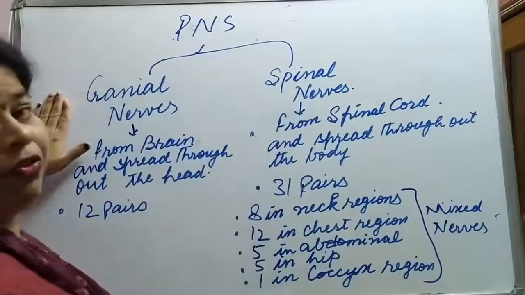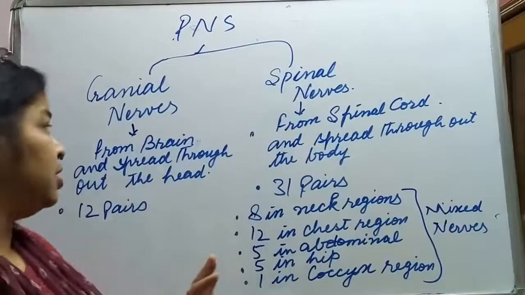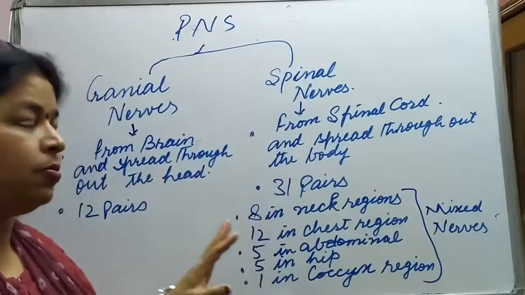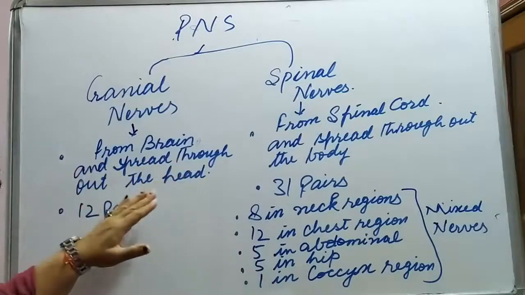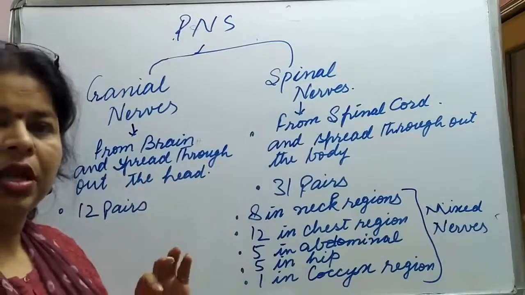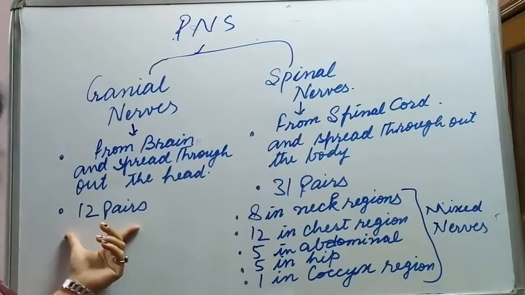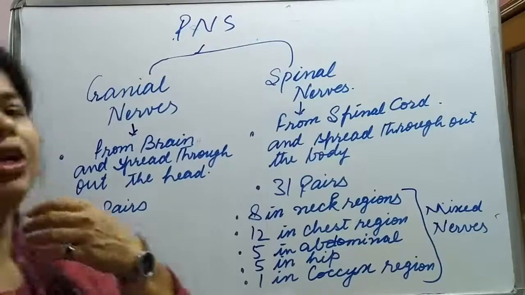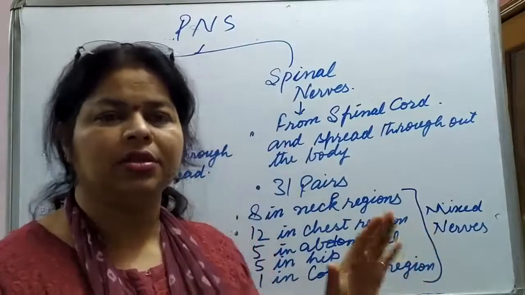Now the function of cranial nerves, and what are cranial nerves? As we have discussed earlier, cranial nerves are the nerves which arise from the brain. These nerves spread throughout the head region. And how many in number are they? They exist in 12 pairs. Totally, whatever the head part is, these nerves are spread in that.